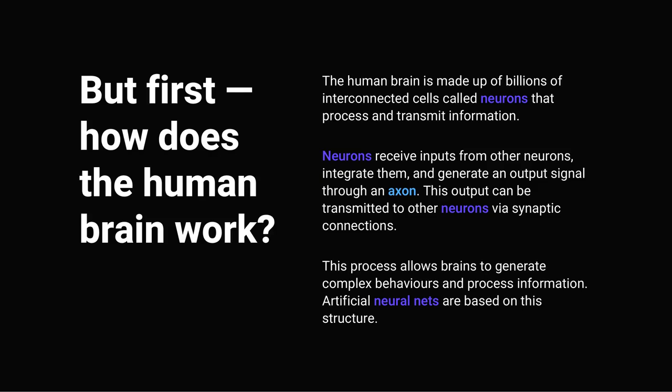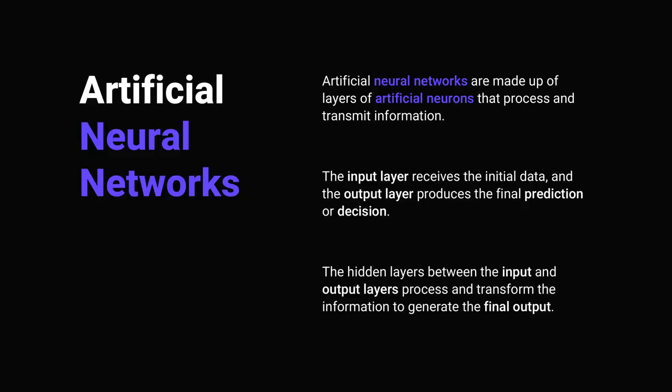Artificial neural networks are modeled after this structure, with each artificial neuron receiving inputs, integrating them, and generating an output signal that is transmitted to other neurons in the network. Artificial neural networks are made up of layers of artificial neurons that process and transmit information. The input layer receives the initial data, and the output layer produces the final prediction or decision. The hidden layers between the input and output layers process and transform the information to generate the final output.